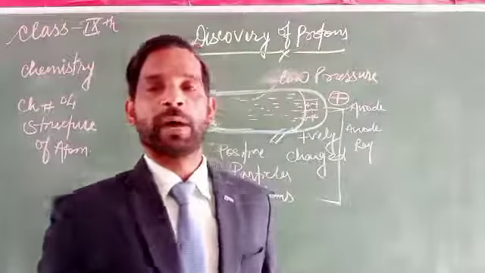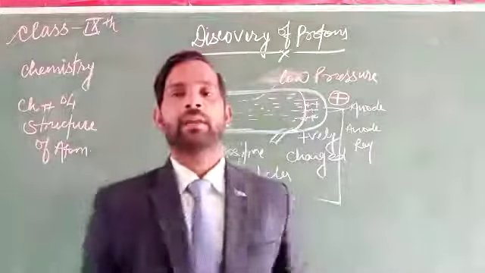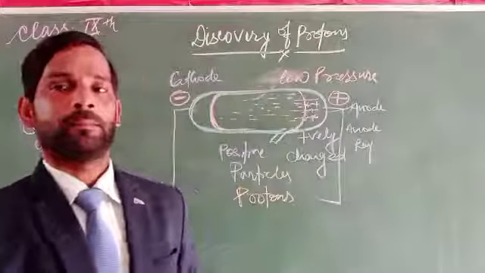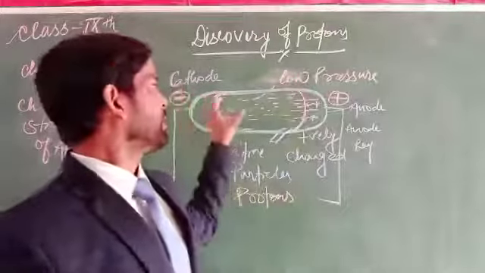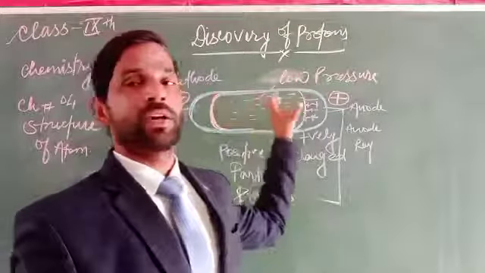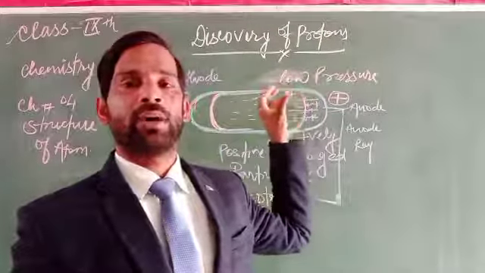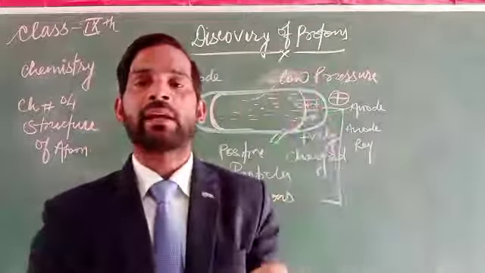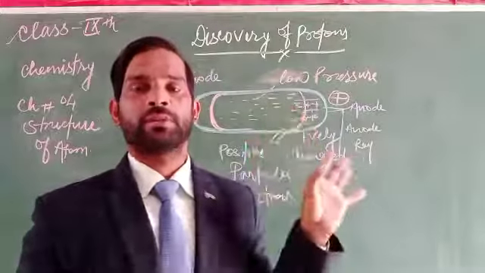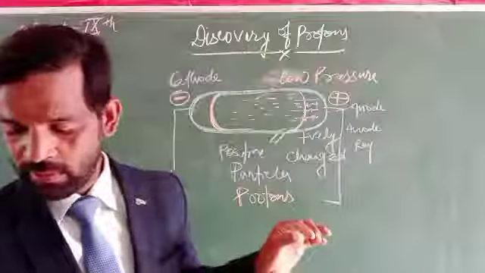It can be proved by this: this can be a proton. Why? Suppose we introduce a gas, the lightest gas, hydrogen, at a very low pressure.